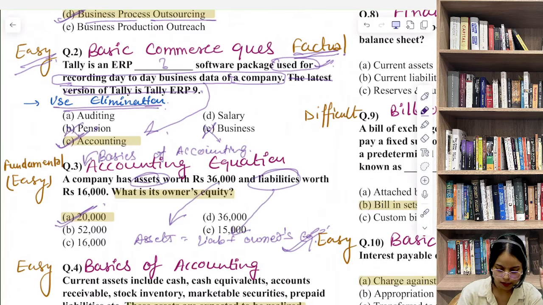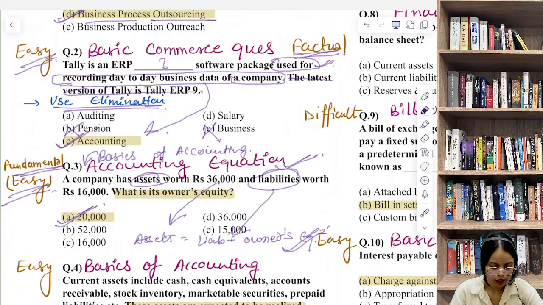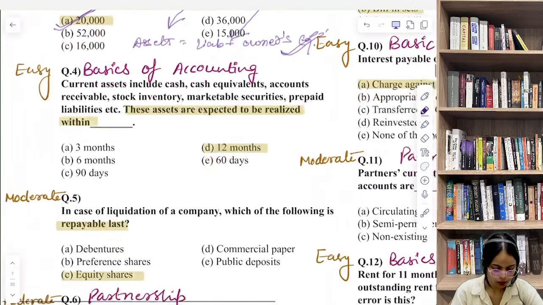But notice how SEBI includes a few of these questions to test whether your foundation is strong, whether your conceptual knowledge is strong or not. So it was fundamental and easy if you know about the accounting equation. Okay, so now our next question, that is question number 4.